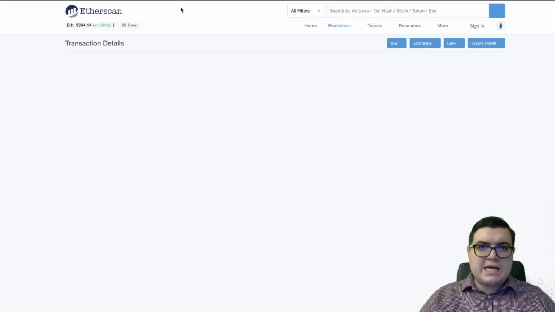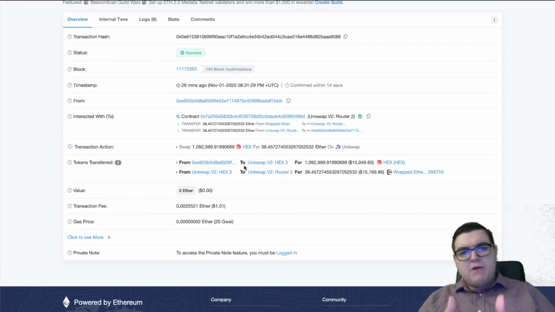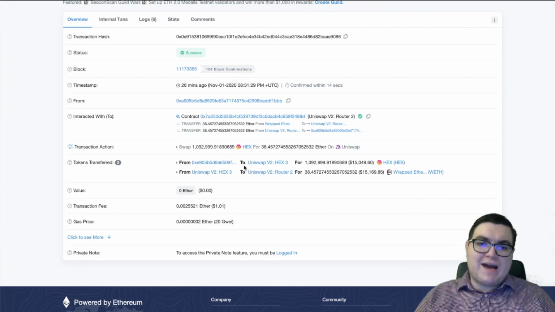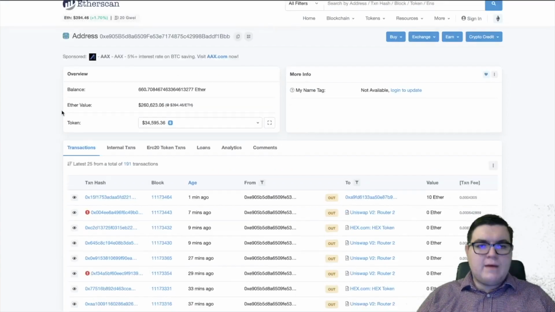So we click it, and we can see the exact details. It was a swap of 1,092,000 Hex for around 38.45 Ethereum. We see where it's from, so you're able to click on that, and then we see that the Ethereum value currently is $260,000 for this wallet.